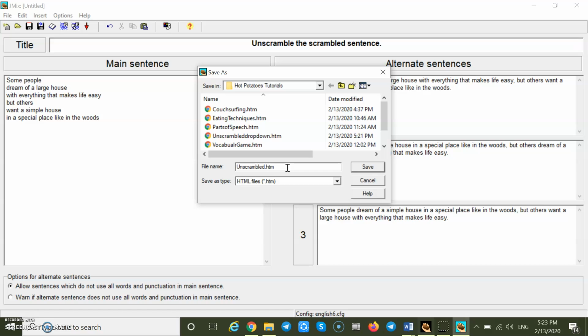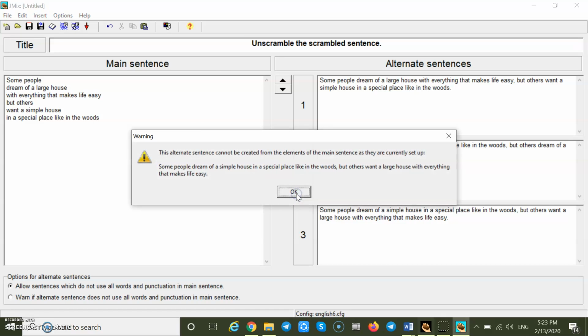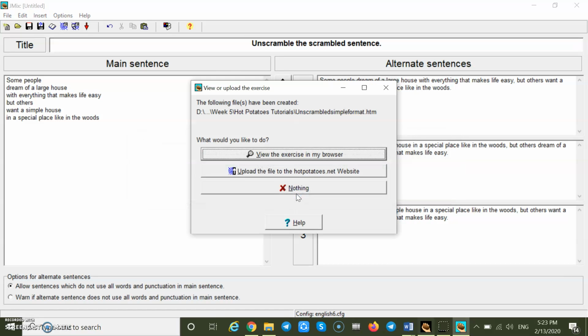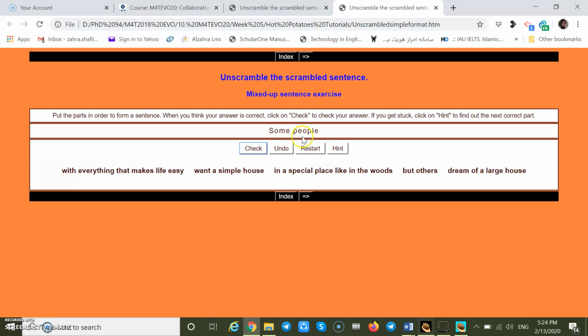Let's say simple format, and we save it. Okay, it wants to make sure that it goes with all the alternatives, and we could simply delete this alternative because, as I mentioned, the verbs couldn't be replaced and I mistakenly added this one. So now let's view it. Okay, this format is like this. You should click on it. It goes here, up there. Some people.